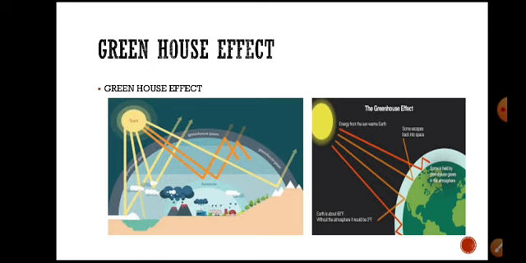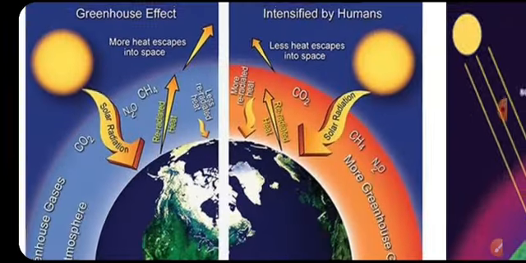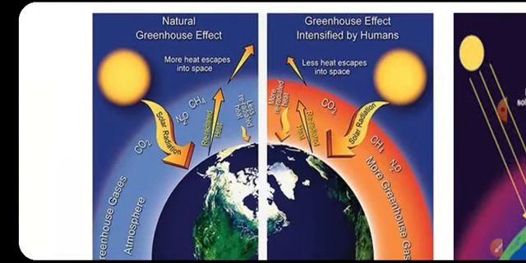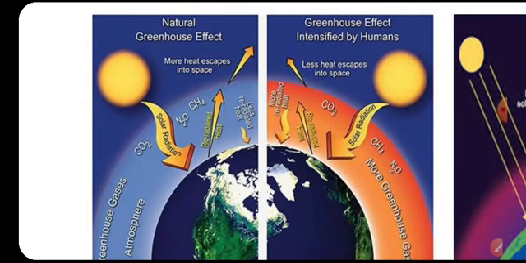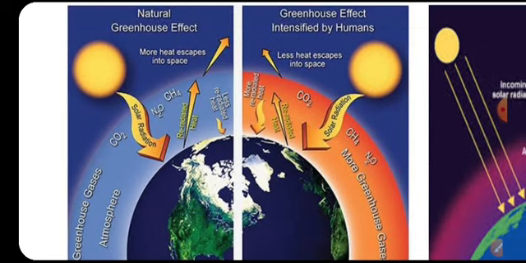Due to the reflection and re-entering into the environment, what is mostly observed is the natural greenhouse effect, where more heat escapes into space. But here the greenhouse effect is intensified by humans. It is intensified due to the increase in industrialization and deforestation, and different activities by the human population.